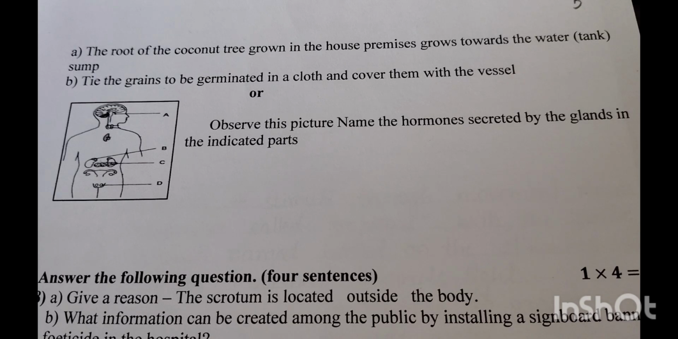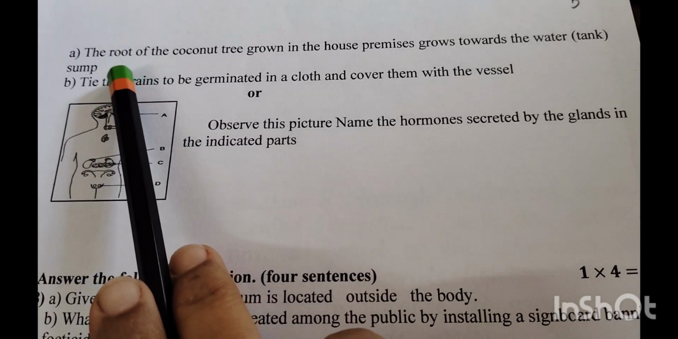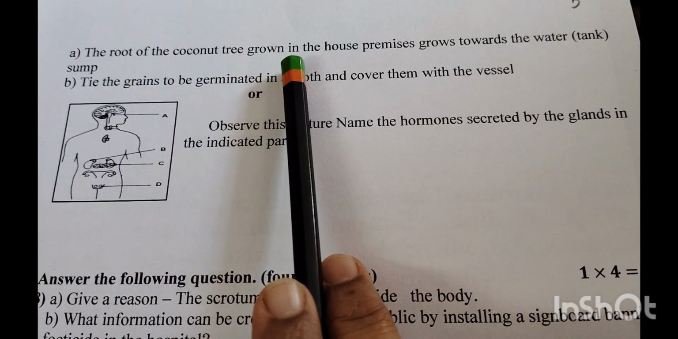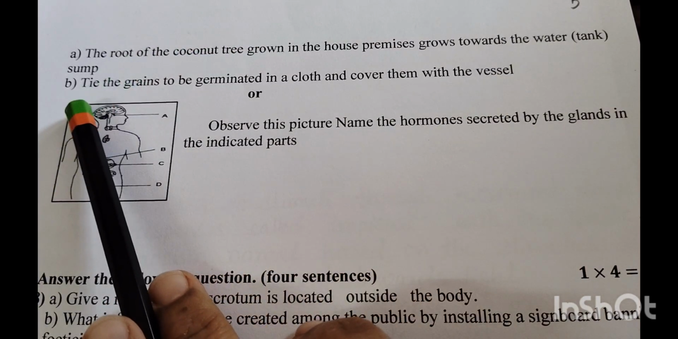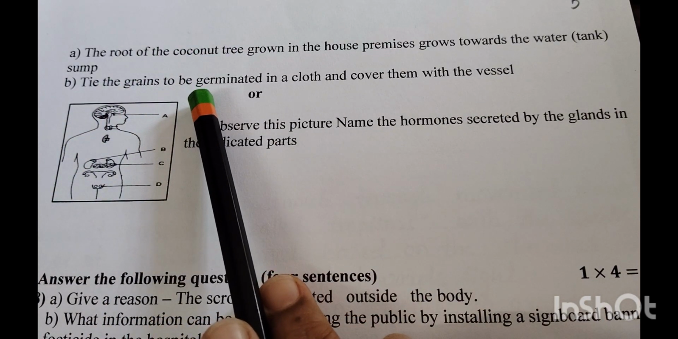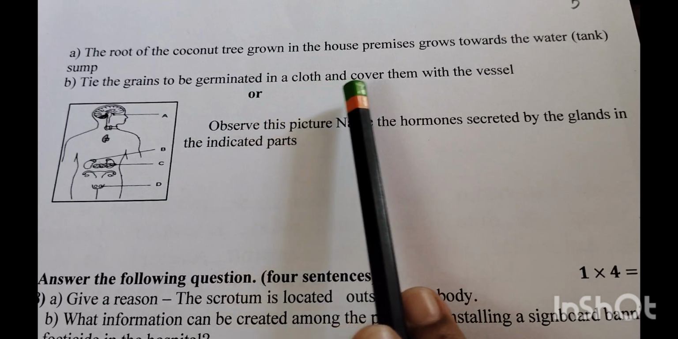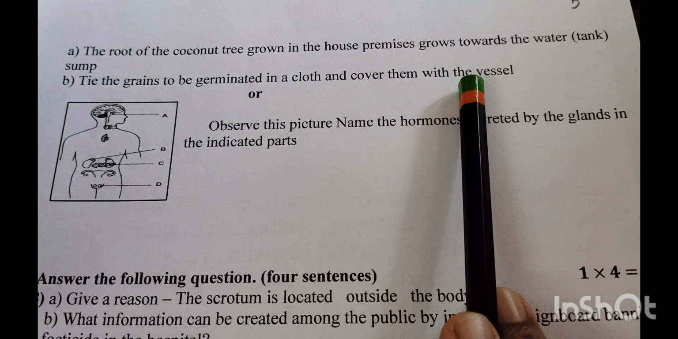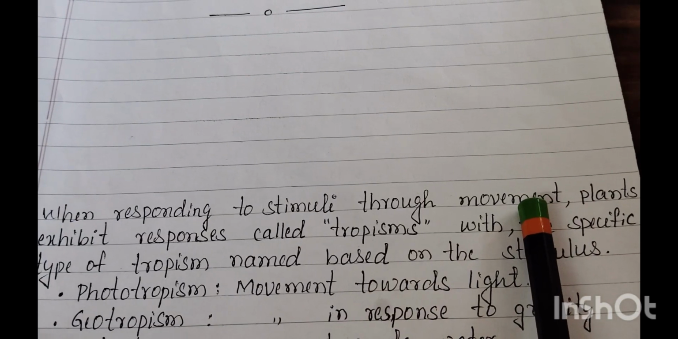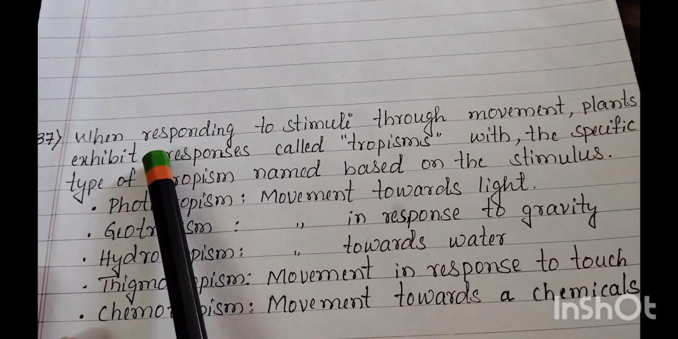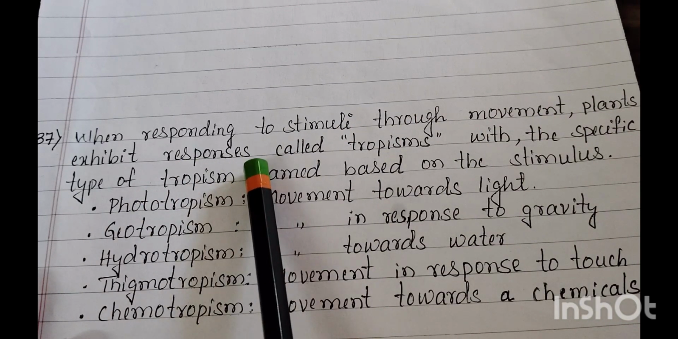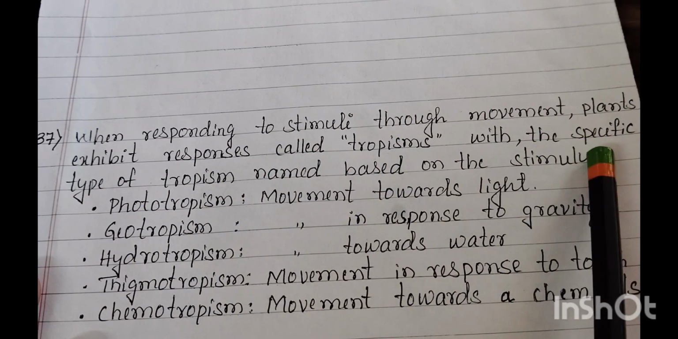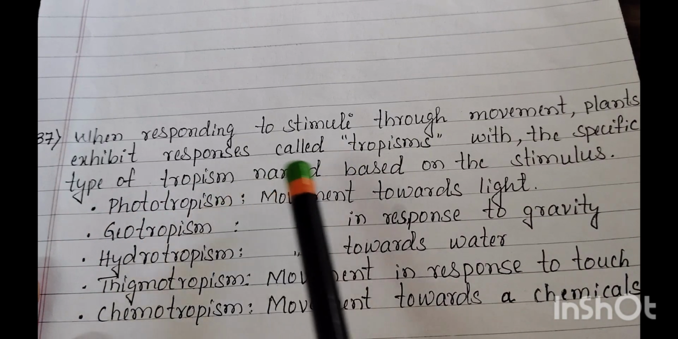Name the responses of plants shown through their movement to the following stimuli. A. The root of the coconut tree grown in the house premises grows towards the water. B. Tie the grains to be germinated in cloth and cover them with vessels. The exact answer for this is: when responding to stimuli through movement, the plants exhibit responses called tropism,